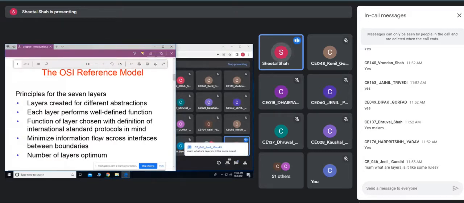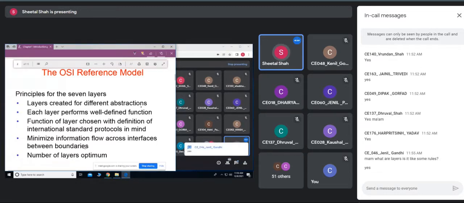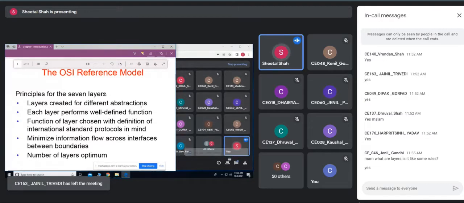See, suppose you are having a very big project. That project can be divided into a number of sub projects. Do you agree to this? Here we are having a big project, that is, the network software has to be developed.